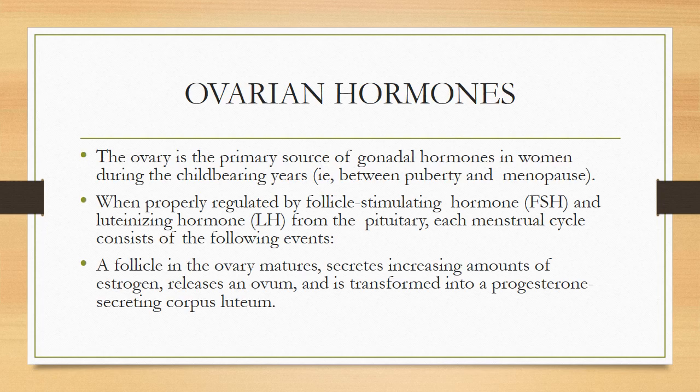Ovarian hormones. The ovary is the primary source of gonadal hormones in women during the childbearing years, that is between puberty and menopause. When properly regulated by follicle stimulating hormone, that is FSH, and luteinizing hormone, that is LH, from the pituitary, each menstrual cycle consists of the following events. A follicle in the ovary matures, secretes increasing amounts of estrogen, releases an ovum, and is transformed into a progesterone secreting corpus luteum.